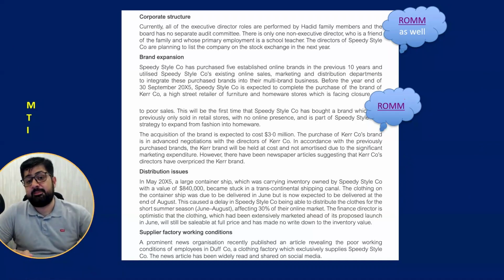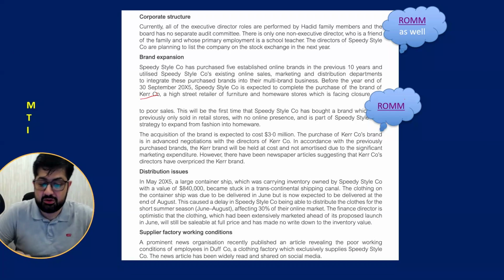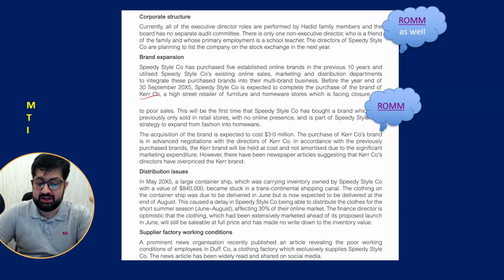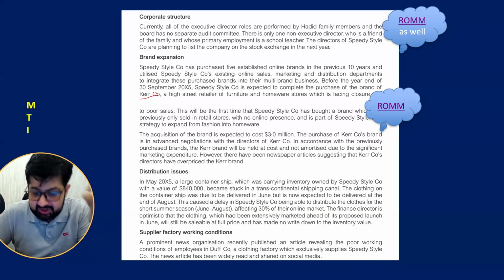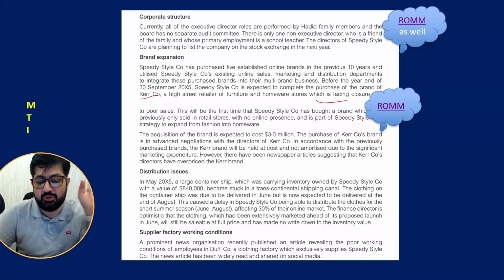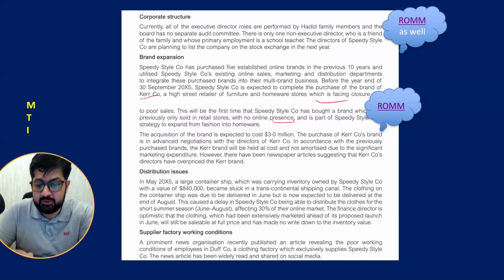So the next is, the point is purchase of curve brand. They are going to buy, which is risk of material misstatement as well, which is a high street retailer of furniture and homeware. And it is facing closure due to poor sales, no online presence.